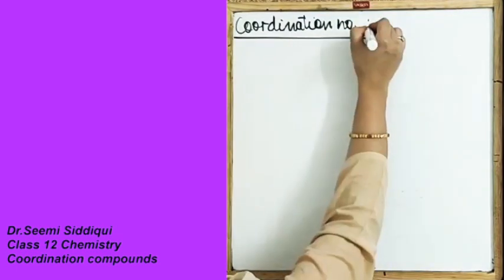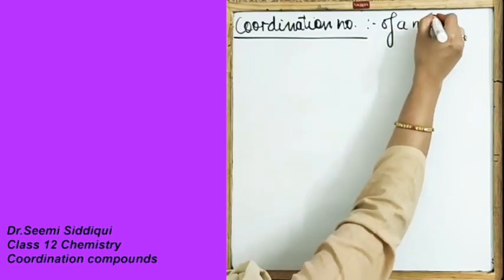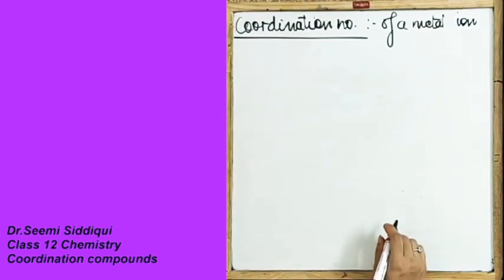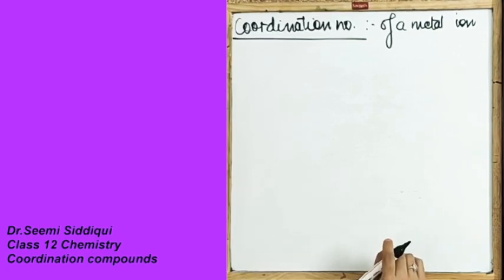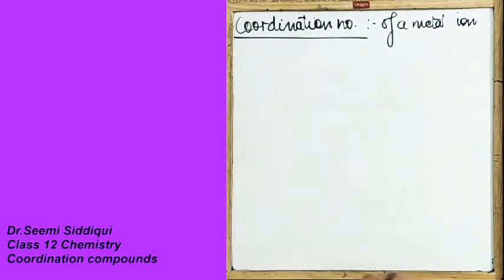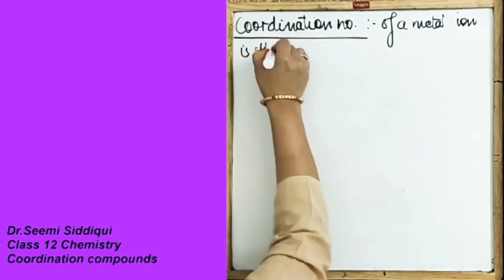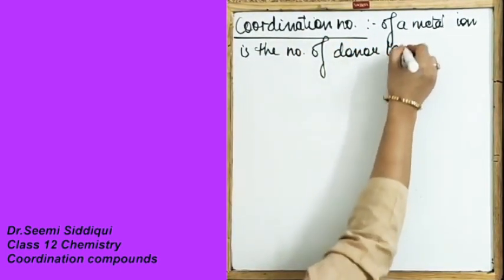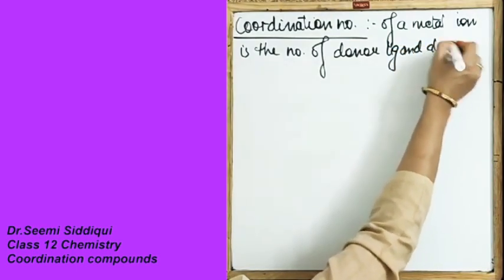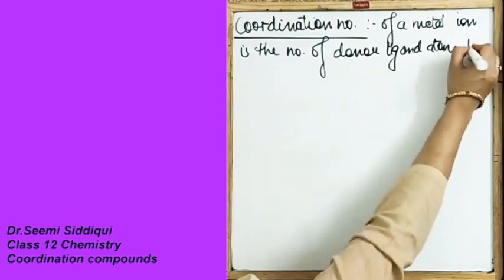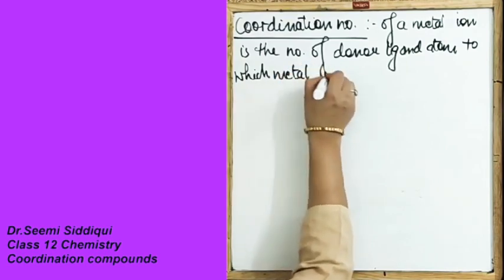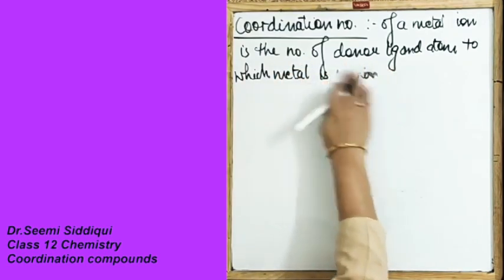The coordination number of a metal ion in a complex is defined as the number of ligand donor atoms to which the metal is bonded.